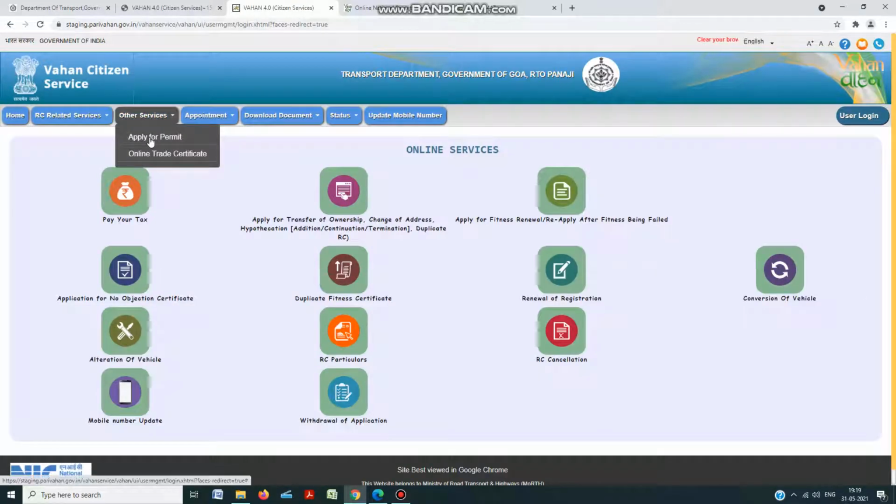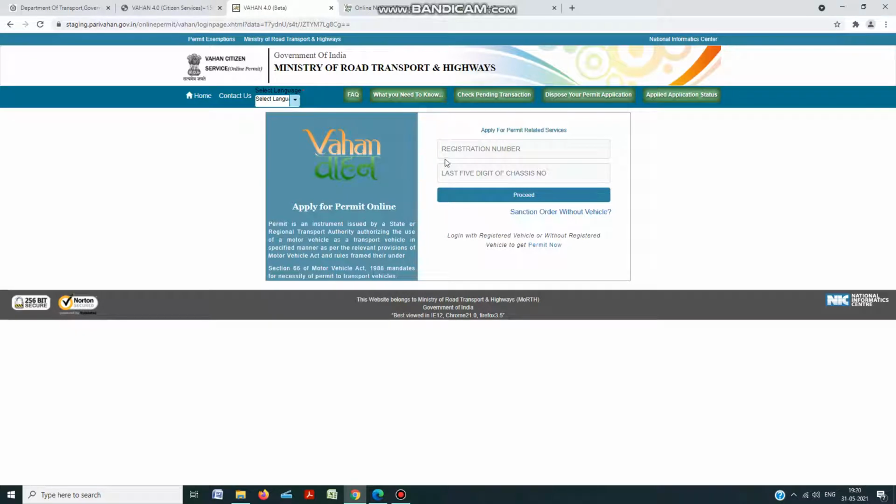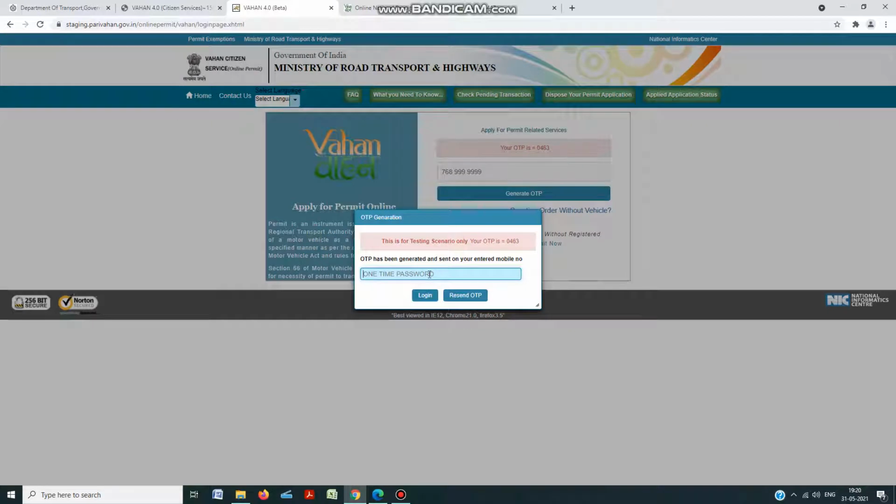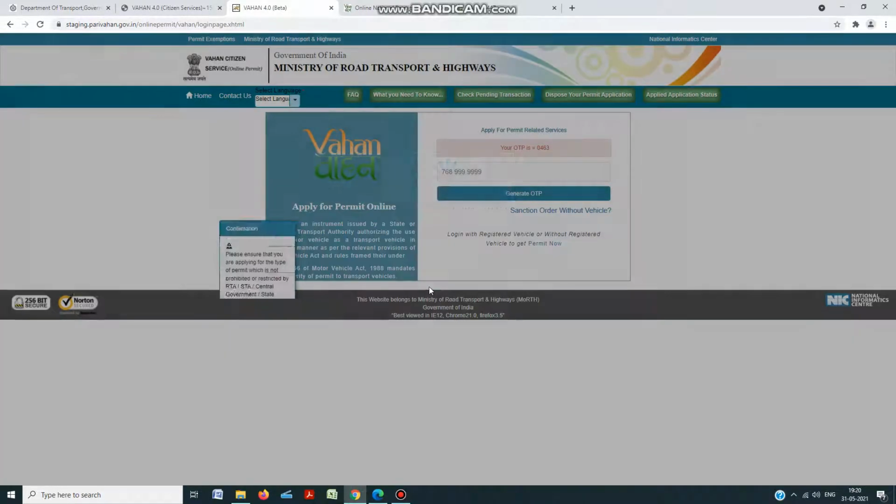Then I apply for permit services. The main criteria to apply for permit related service is the vehicle number which is registered, and the last 5 digits of the chassis number. So I say proceed. The registered mobile number will be shown, and on that mobile number only the OTP will be generated, so that only the owner can avail the service on his mobile and proceed.